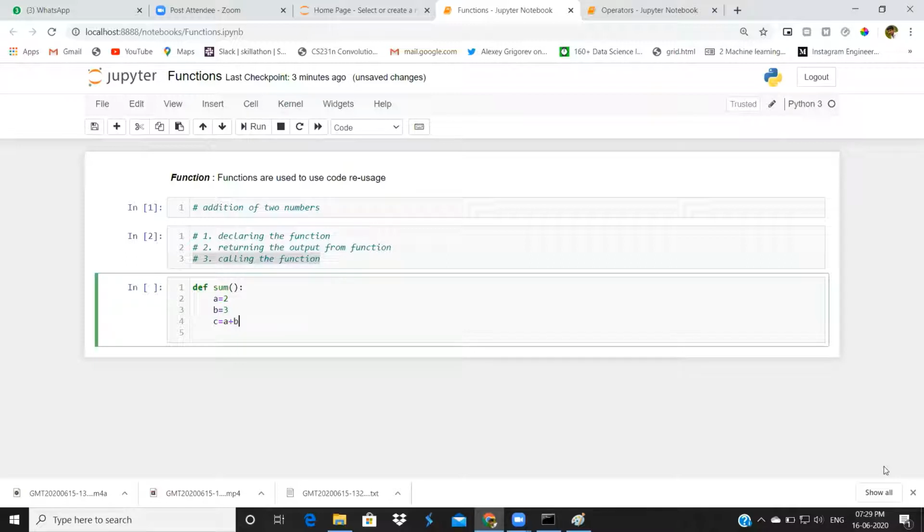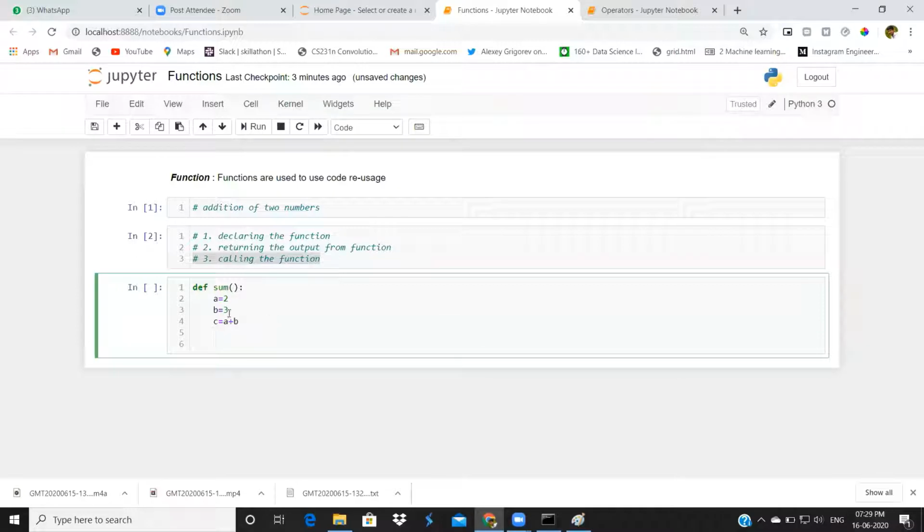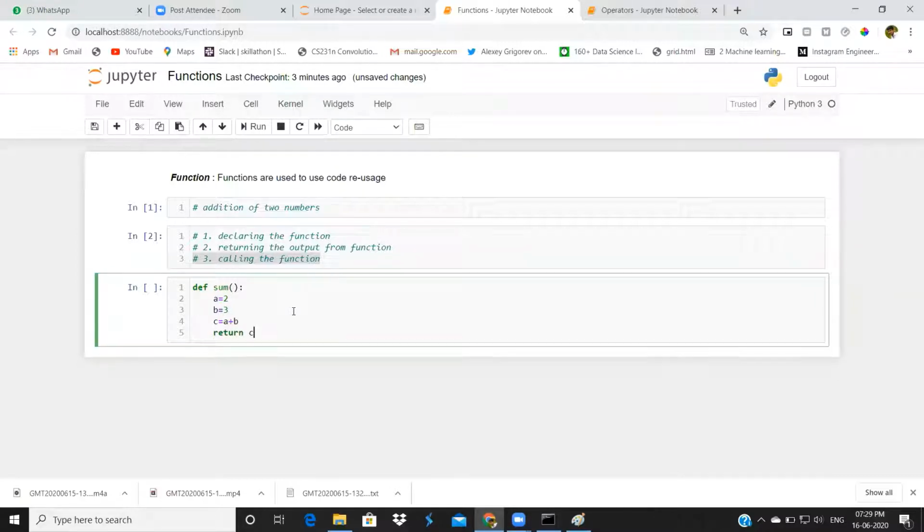Indentation: we have to give 4 spaces or 1 tab, the same as for if else conditions. If you are using any IDE, the IDE will automatically take care of that. No need to worry about that. After that, the declaration part is completed. Now we have to return the output from the function. return c. This is the declaration code for the function.